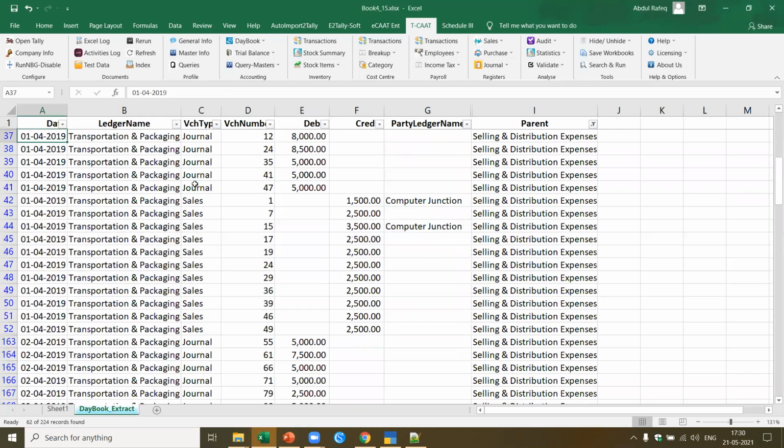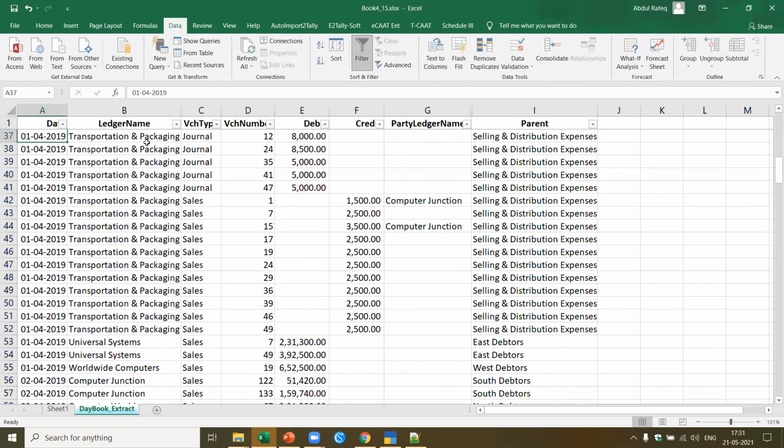Which means it is actually extracting the voucher and giving it to you. Which means in this case, transportation, what are the ledgers? It's giving you, for each of the vouchers, what are the debit and the credit. Okay, this is not the voucher, sorry. This is only the transactions pertaining to transportation and packing.